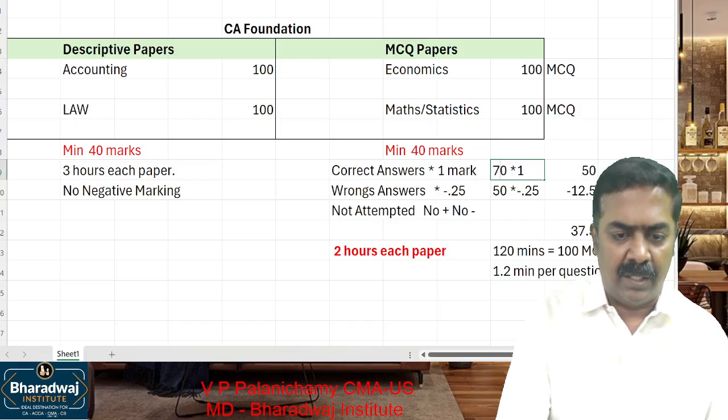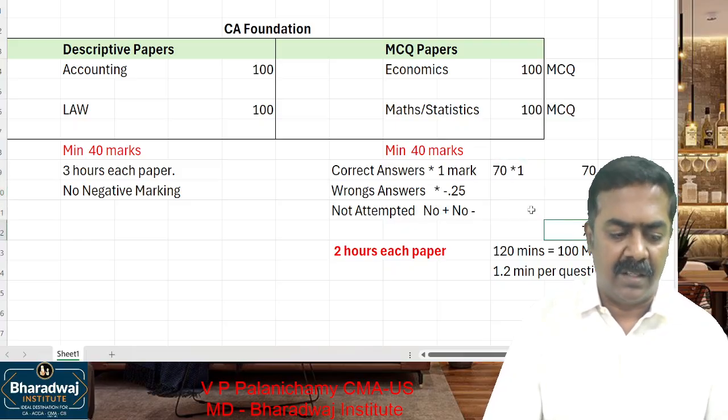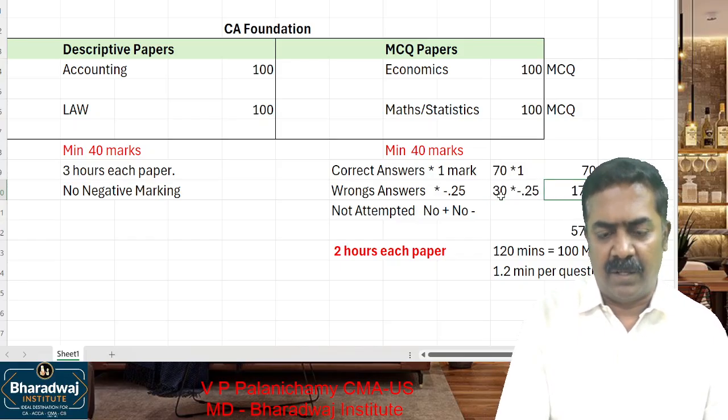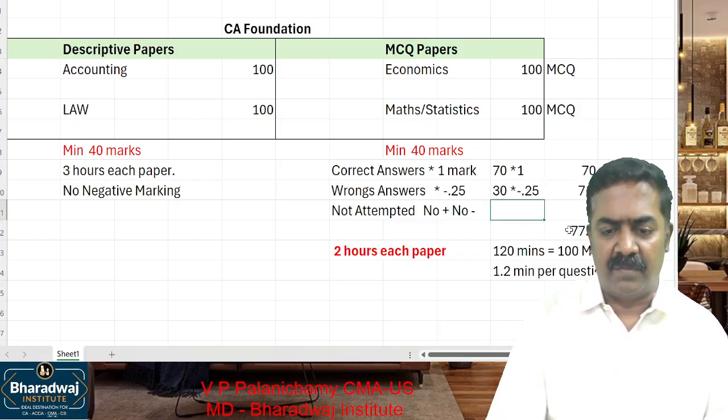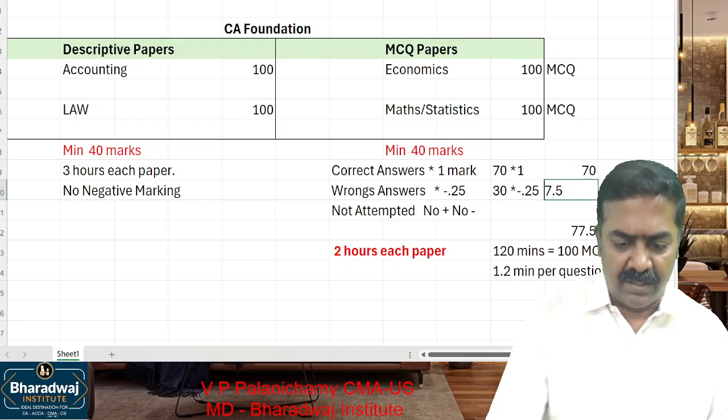Suppose if you know 70 questions correctly, you will score 70. You don't touch the remaining 30 questions, so you get 70 marks. If you touch the remaining 30 questions, it will be 30 into 0.25. How much will go? 7.5 will go. You will land up somewhere around 62.5 like that. So that is number one.